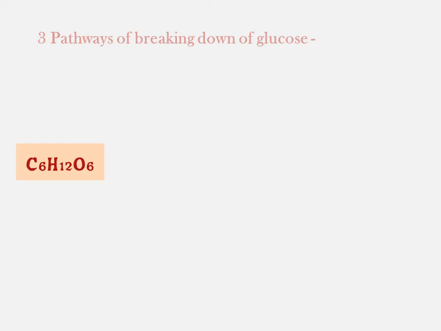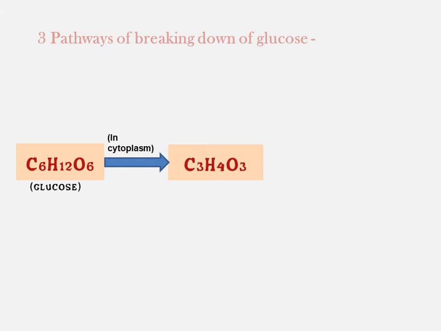See, this is glucose. Initially we have to take glucose only, because the respiration process can be initiated only when we take glucose, since initially it is oxidation of glucose. Now what happens is that glucose in the cytoplasm is converted into pyruvic acid.